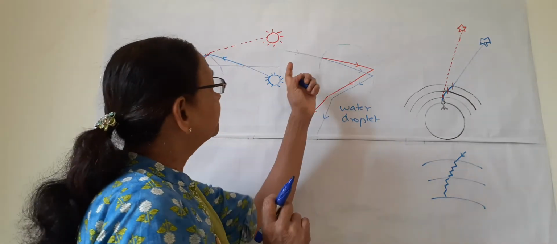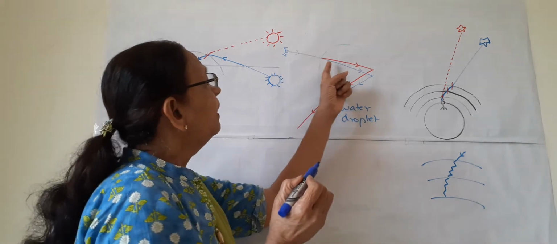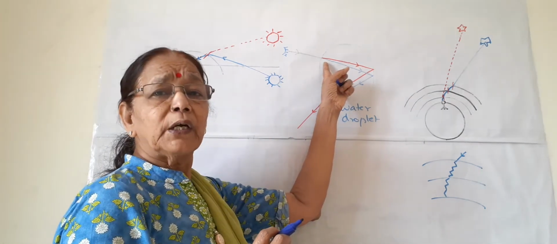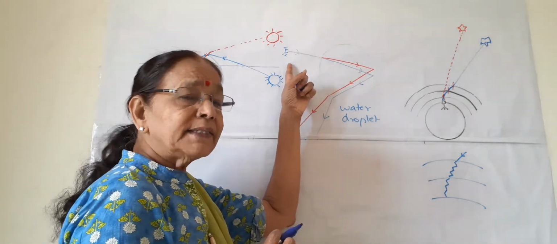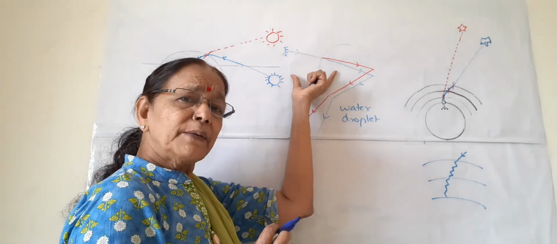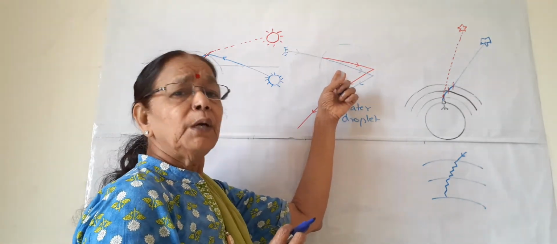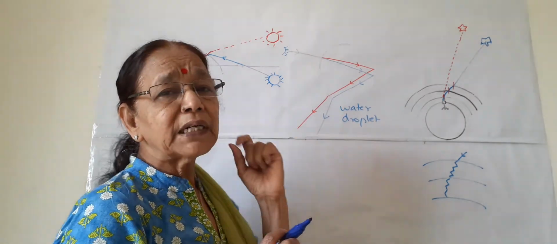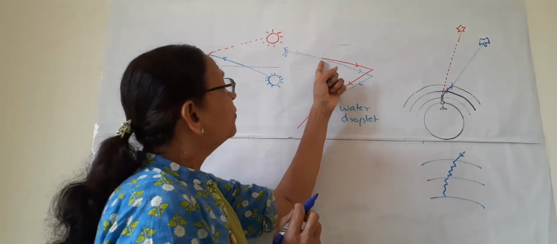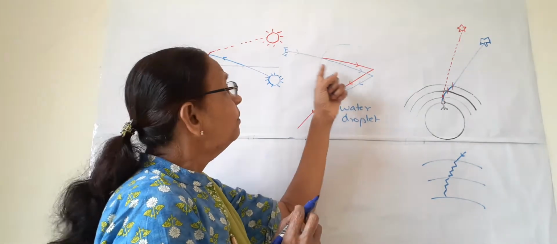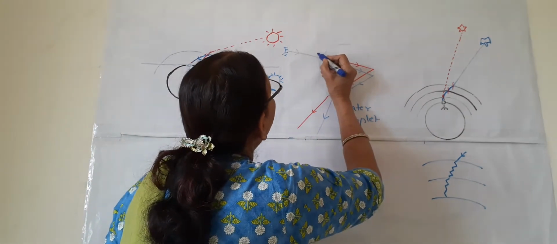What happens? Suppose here is the sun. So the sun ray falls on this water droplet. Inside, water is there, outside, air is there. So 2 different mediums are there. This is the rare medium and this is the denser medium, because the optical density or the refractive index of water is more than that of air. So when the light ray travels from a rare medium to the denser medium of this water drop, then what happens?